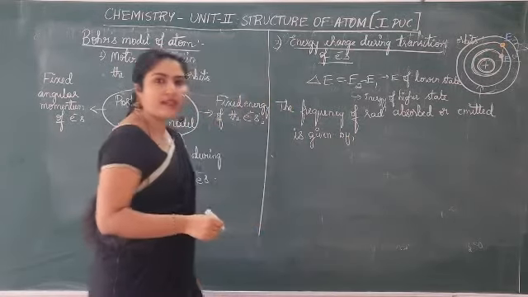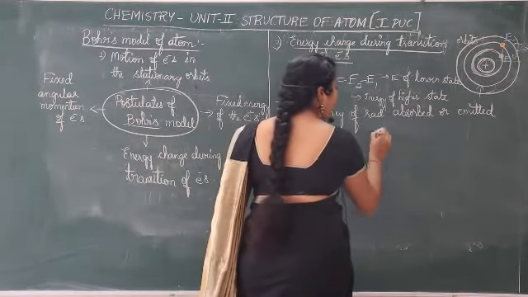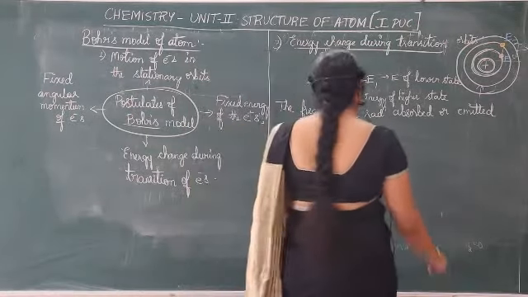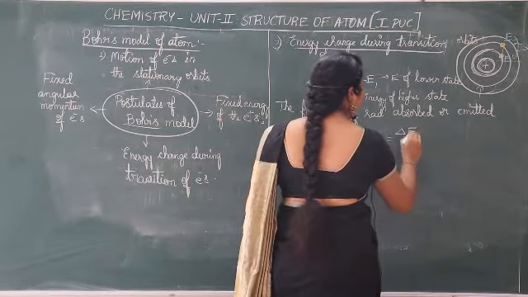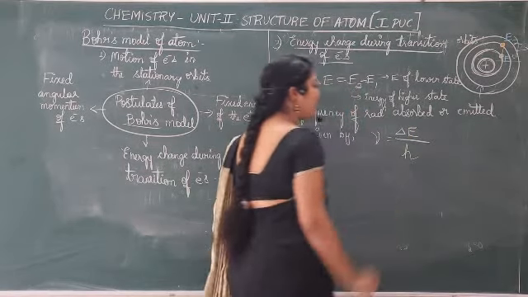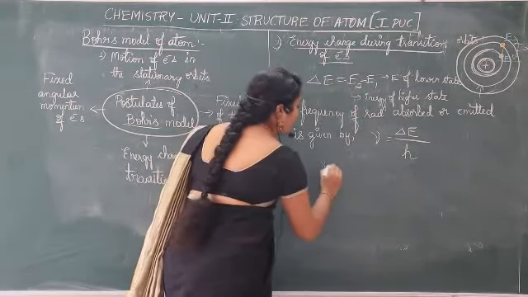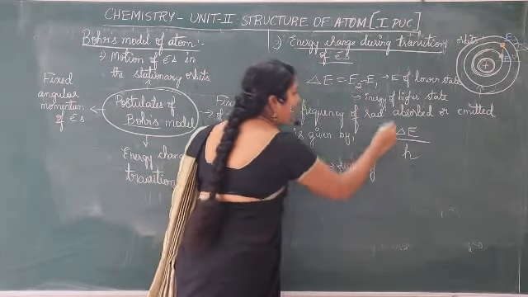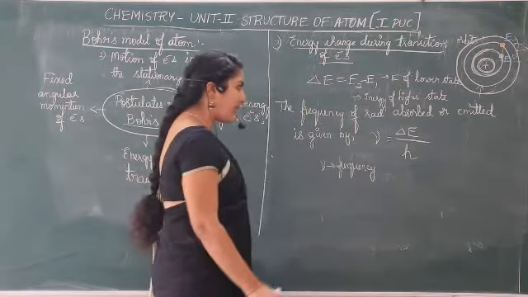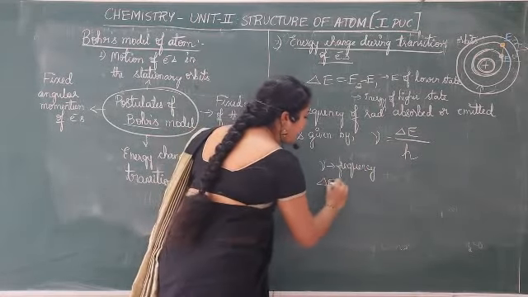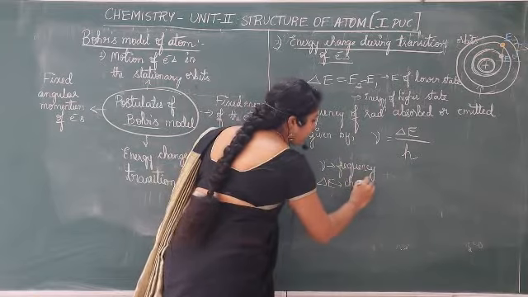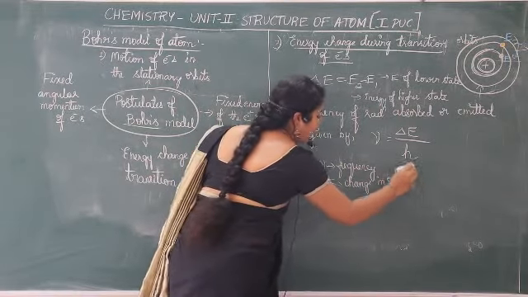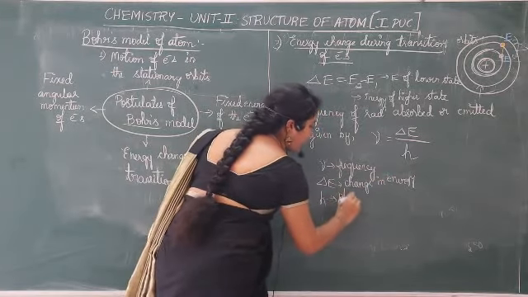How do you denote frequency? You denote it as nu. So nu is equal to delta E by h. Nu is the frequency of radiation absorbed or emitted, delta E is change in energy, and h is Planck's constant.